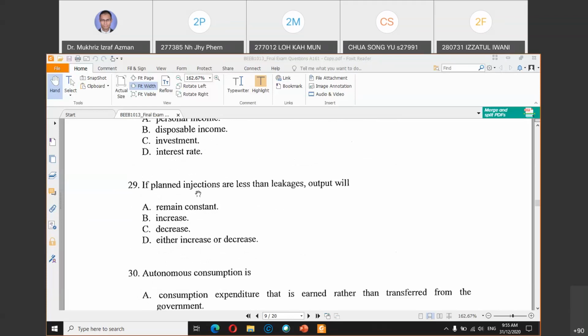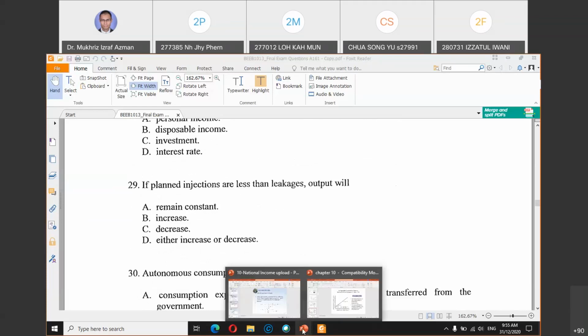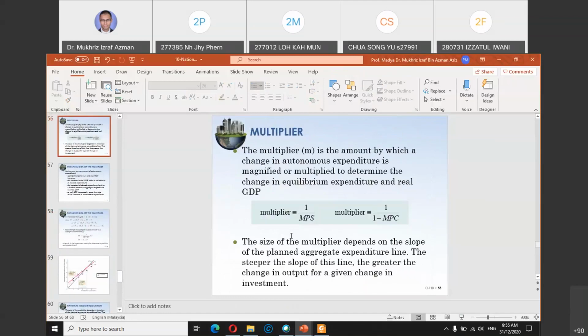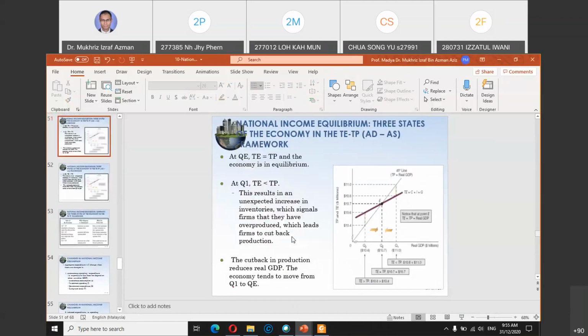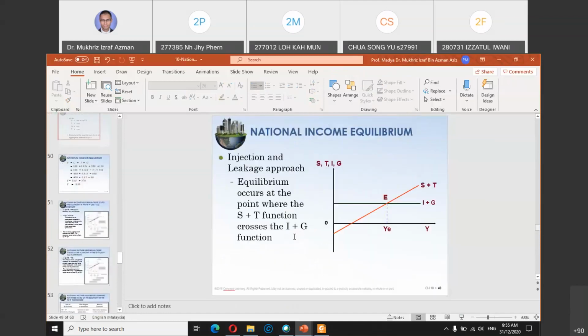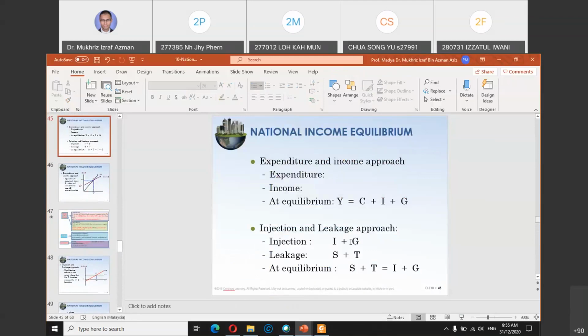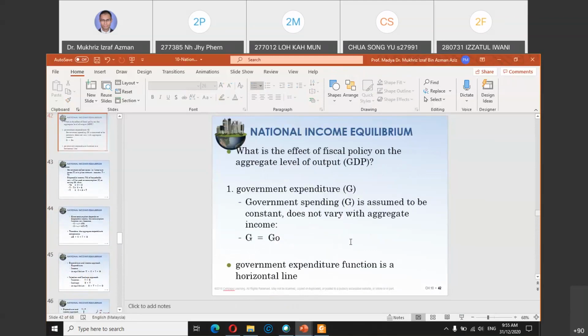So this is in your slide. I did not go through every single slide, but I believe this is part of the Arnold sections. In the slide here, when planned injections is more than planned leakages, what happened to the economy?